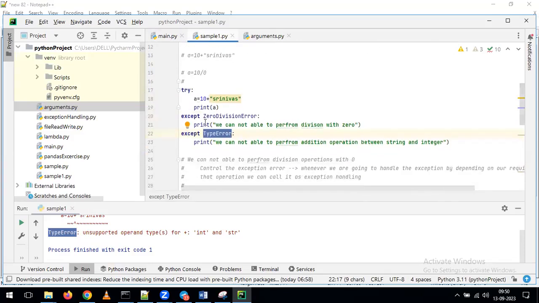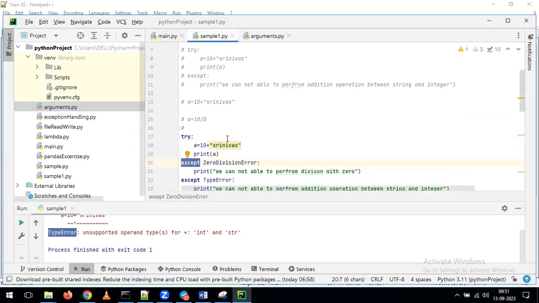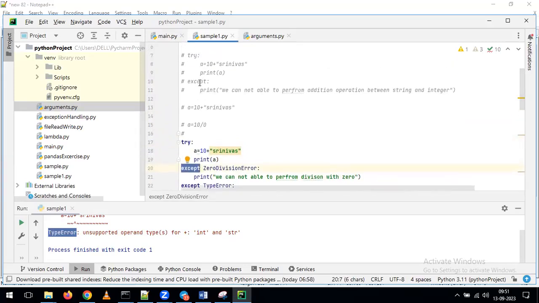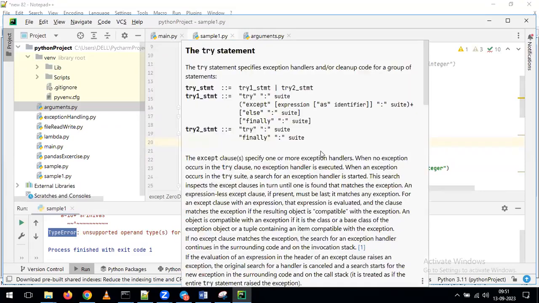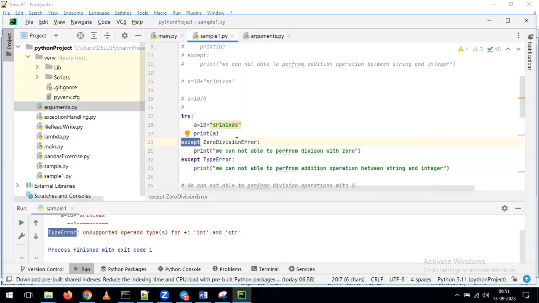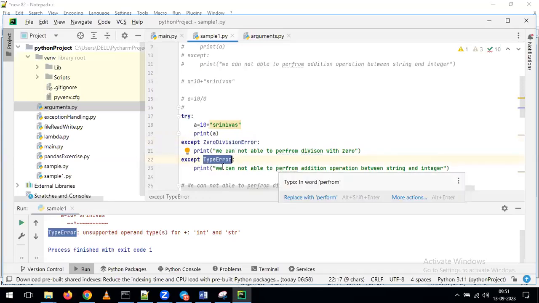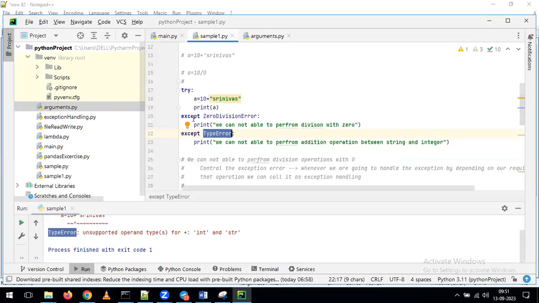Indirectly, what I'm doing here, by using the except statement, you can handle any kind of error depending on the requirements. Earlier, we gave only except, and after that I gave the print statement. But here, I give except, and after that I am saying that if I get this error, do this operation. If I get the type error, then do this operation. That is the way we can control what type of operation you want to perform by using the except.